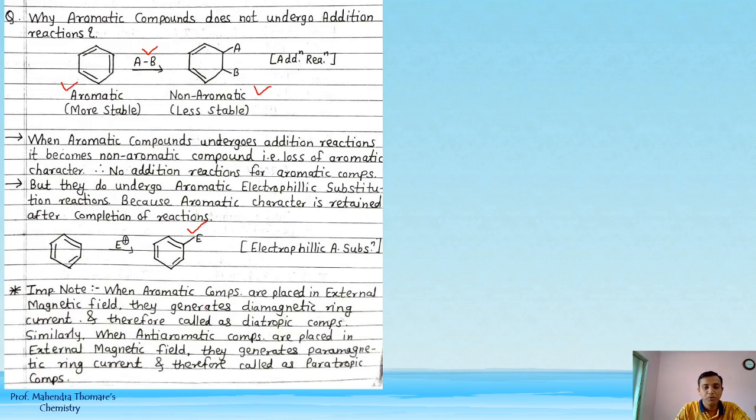So when aromatic compounds are placed in external magnetic field, they generate diamagnetic ring current. So aromatic compounds को external magnetic field में place करेंगे तो diamagnetic ring form करेंगे, and therefore called diatropic compounds. But when anti-aromatic compounds are placed in external magnetic field, they generate paramagnetic ring current. So paramagnetic form करेंगे जब anti-aromatic को हम external magnetic field के साथ place करेंगे, and therefore called paratropic compounds.